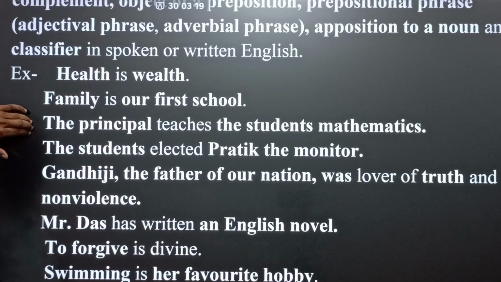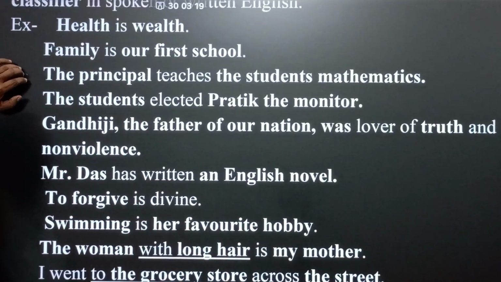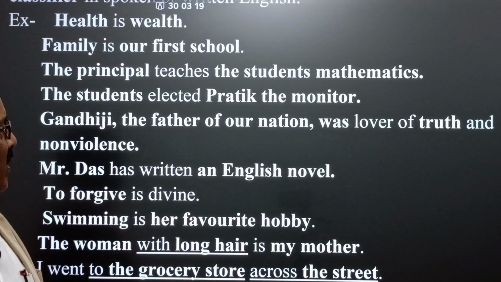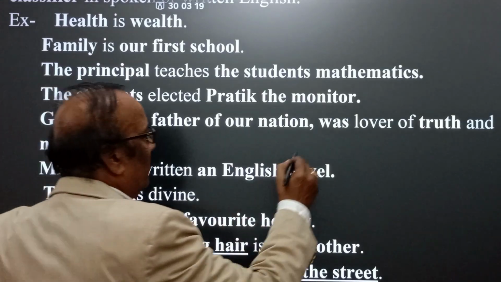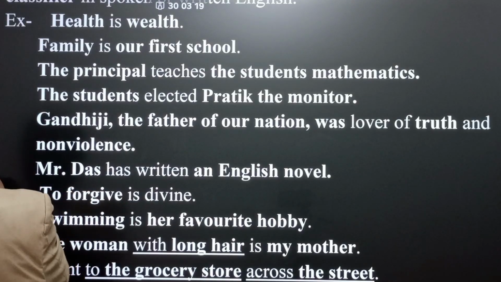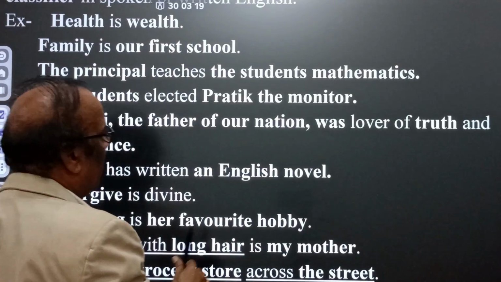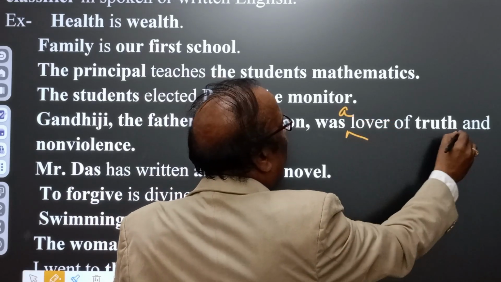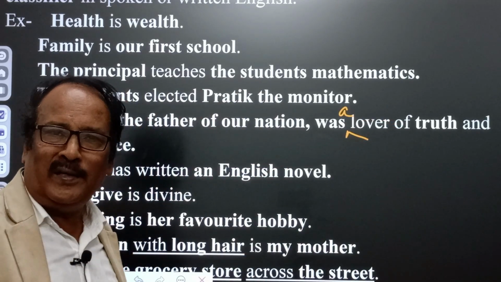Another idea: Gandhiji, the father of our nation. You see, listen, Gandhiji, the father of our nation, was a lover of truth and non-violence.